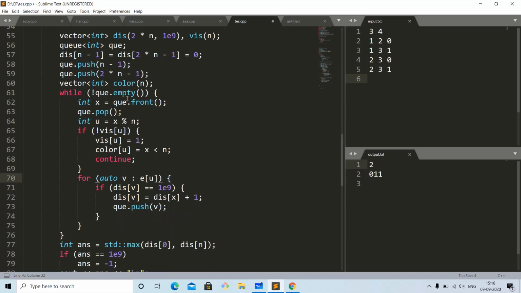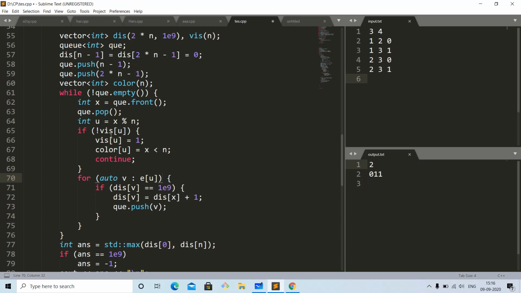What we will do is pop from the queue, and take the modulo, and if it is not visited, then we will mark it as visited, and the color of u will be checked whether this is less than n. In our case we are doing less than or equal to n, because we have index 1 based, but here index is 0 based. So then we will give them the corresponding color and continue.